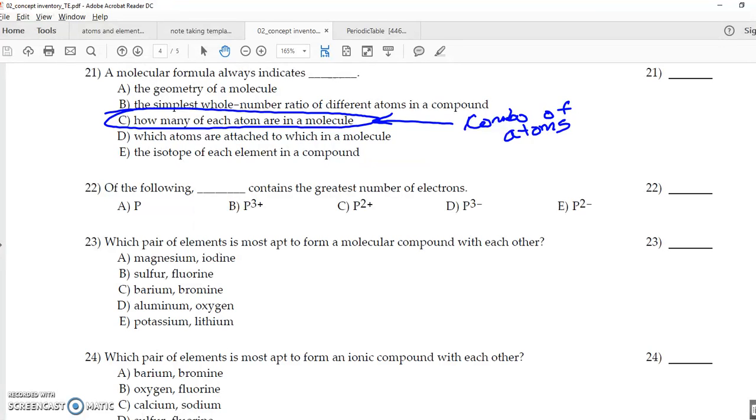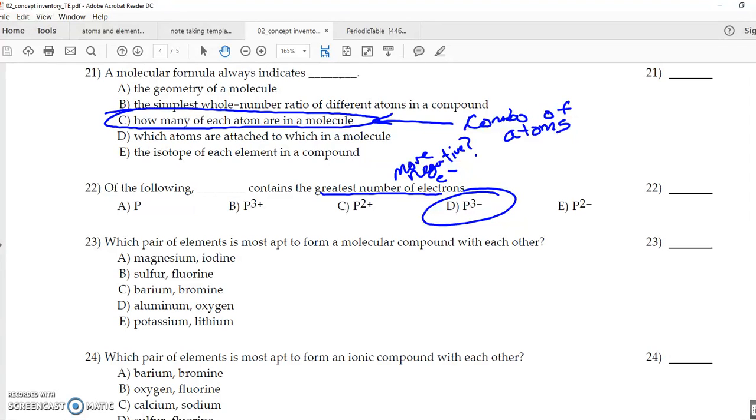Awesome. Which of the following contains the greatest number of electrons? Electrons are negative, so which one is more negative? That's what our question is asking, because electrons are negative, and this one has the largest negative charge.